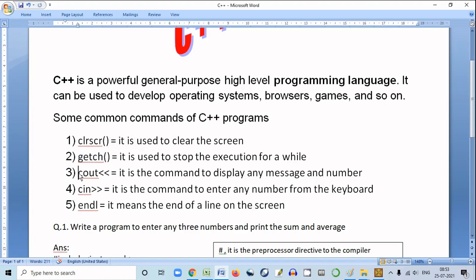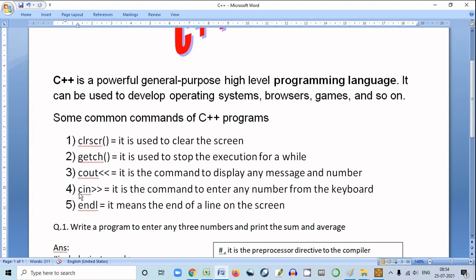Now cout, along with two angle brackets. This command is used to display any message or any number. Cout along with two angle brackets is the command to display any message or any number.